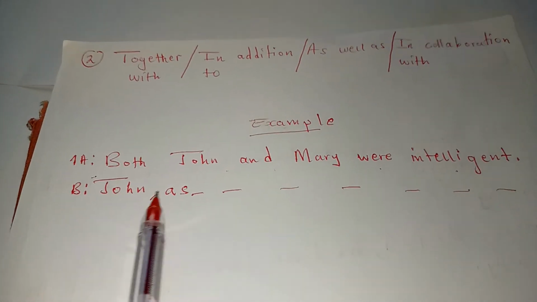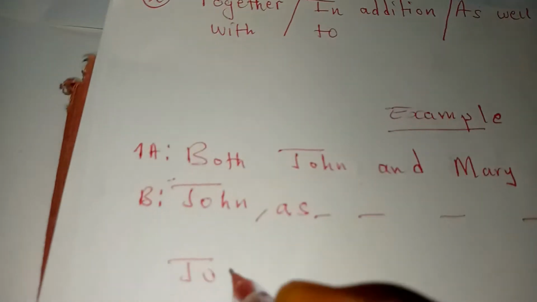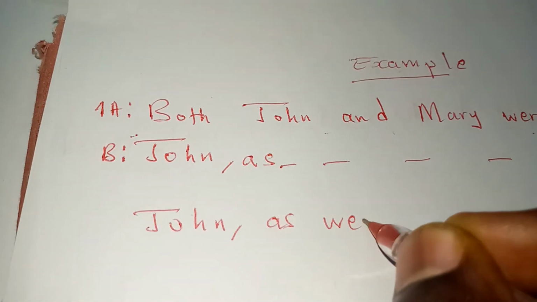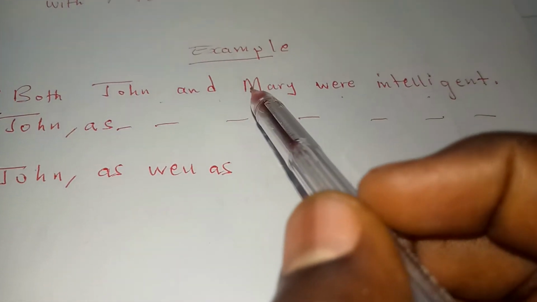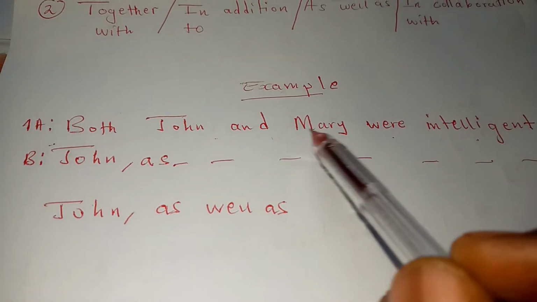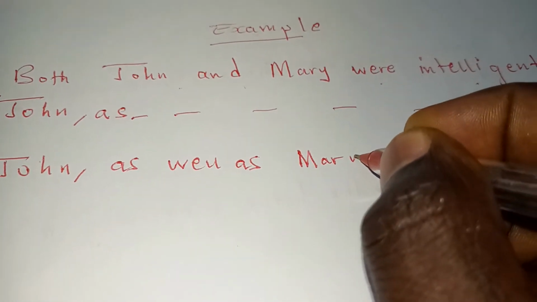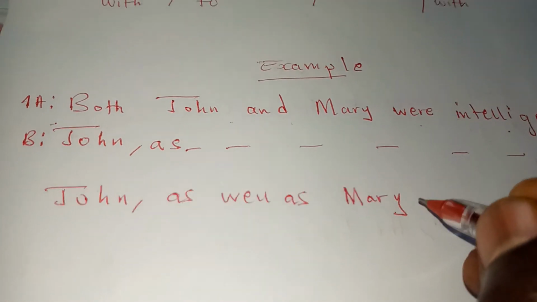John, comma, as well as. Then you mention the second subject. The second subject there is Mary. Make sure that you capitalize the first letter of every name. Then after you mention the second subject, you put another comma.